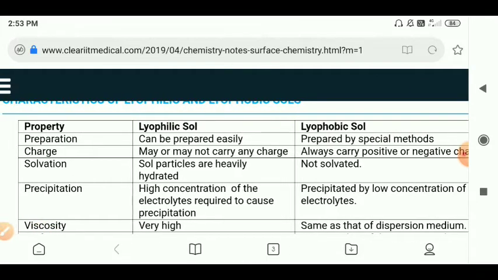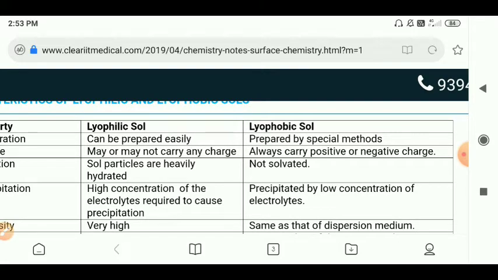Next, lyophilic sol particles are heavily hydrated, whereas lyophobic ones are not solvated, meaning they do not mingle with water molecules. For lyophilic sols, a high concentration of electrolyte is required to cause precipitation, whereas lyophobic sols are precipitated by a low concentration of electrolyte.